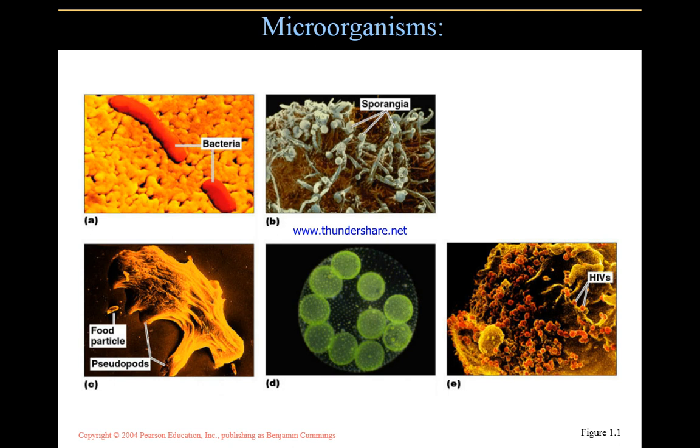These are some pictures of microorganisms with different shapes. First, on the left we can see bacteria, and it is a bacillus because it is rod shaped. And then sporangia, food particles, pseudopods, and different viruses, bacteria, fungi and algae are shown in these pictures.